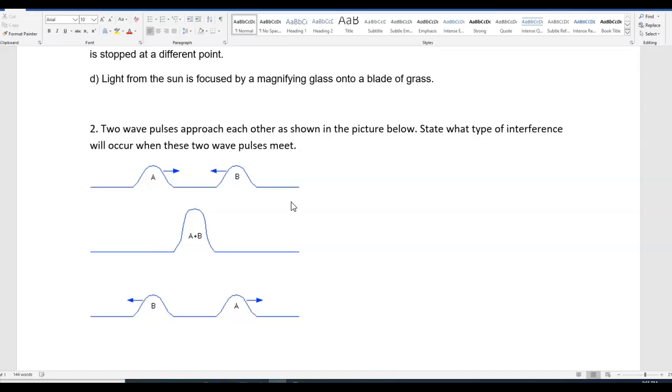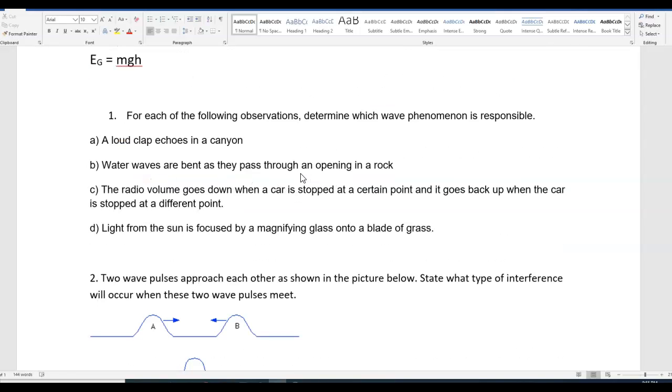So in the warm-up we had two hopefully pretty easy review questions related to wave behaviors.